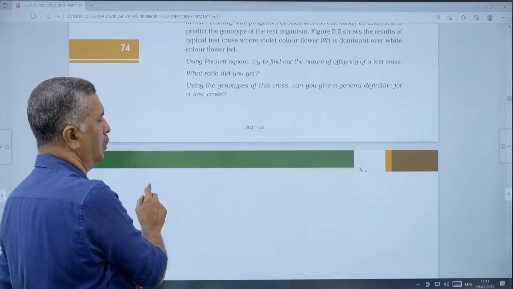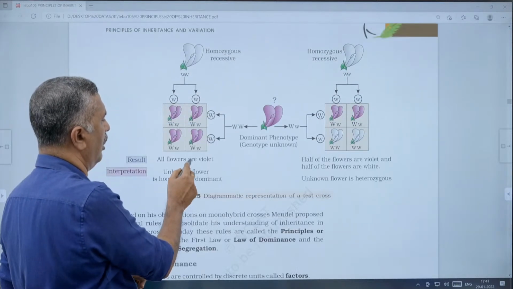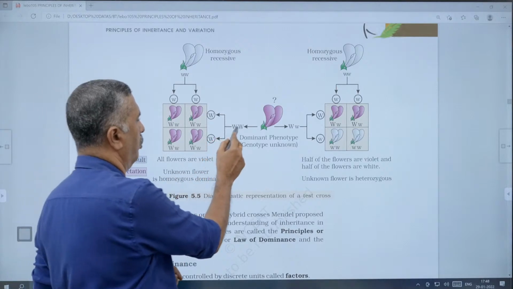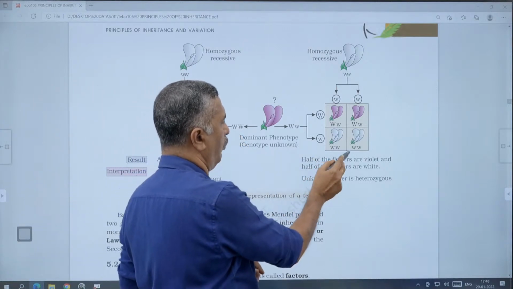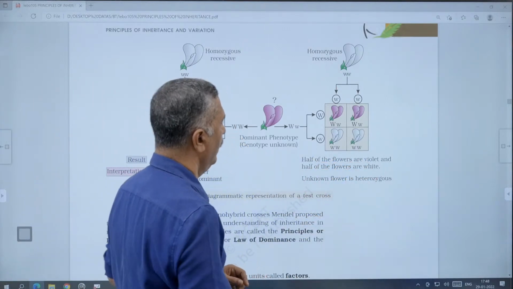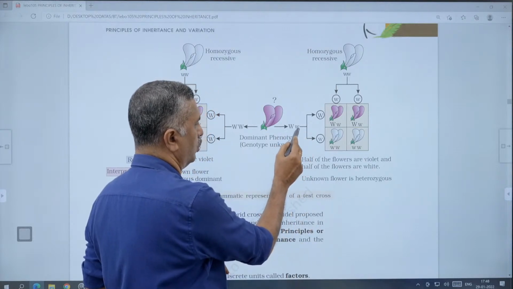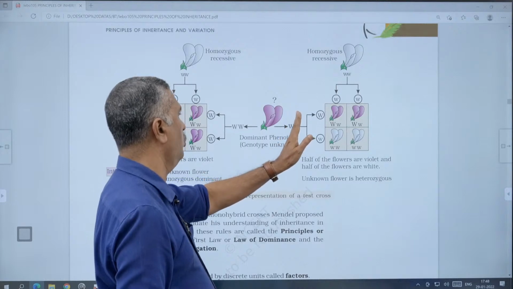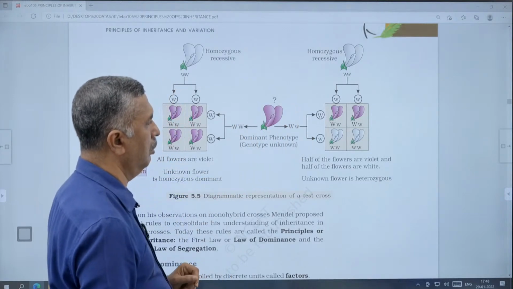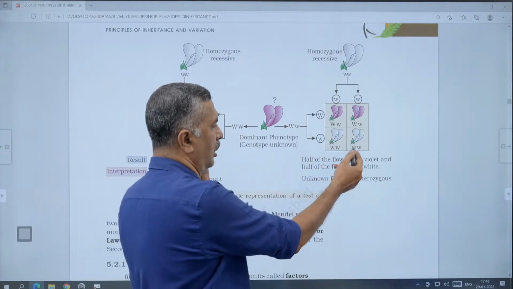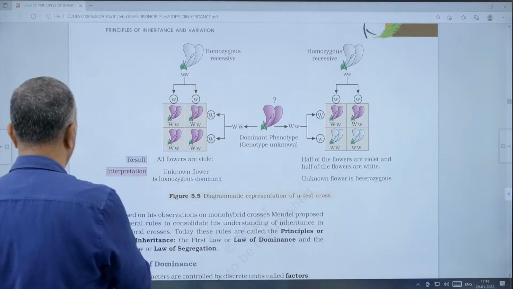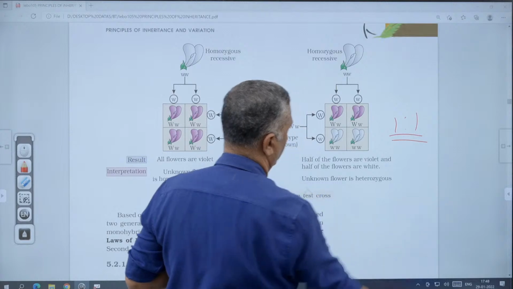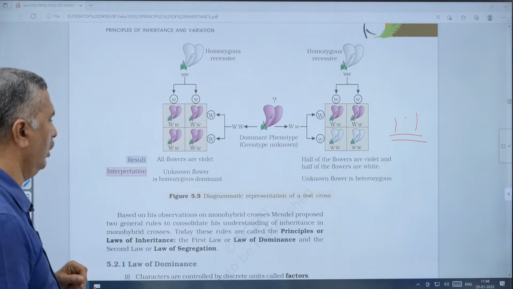It clearly shows that if all the offspring show violet flowers, the unknown genotype is homozygous dominant, capital W. If half of the flowers are violet and half are white, the unknown genotype is heterozygous, capital W small w. The monohybrid test cross ratio will be 1:1.